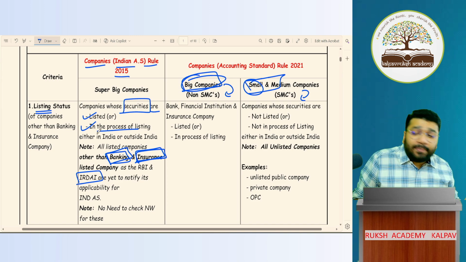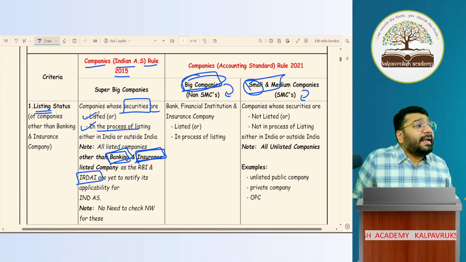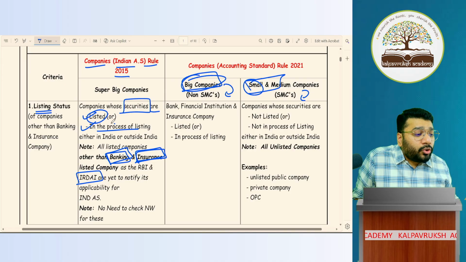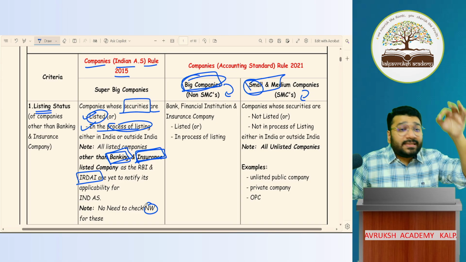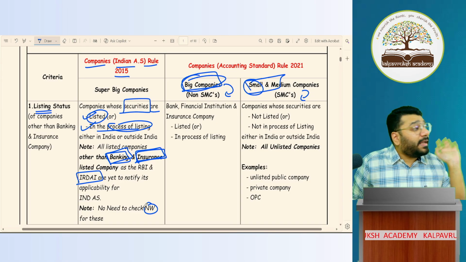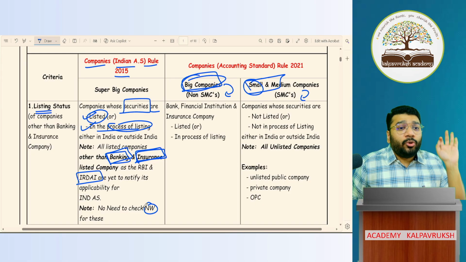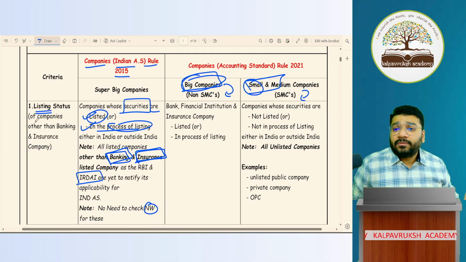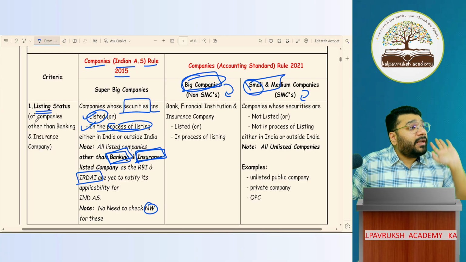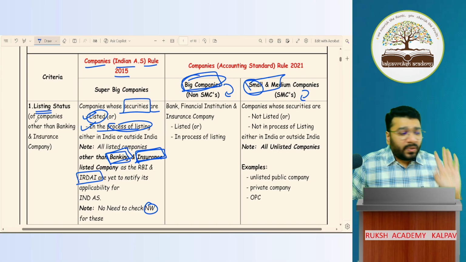Now, when I'm checking the applicability of Ind-AS on listed company or those who are in the process of listing, will I check any of the net worth criteria? No, I will not look into net worth criteria. If anybody is listed, you will treat them as Ind-AS company. Net worth criteria need not be checked for those companies who are already listed or in the process of listing. Clear or not clear? This is one criteria.